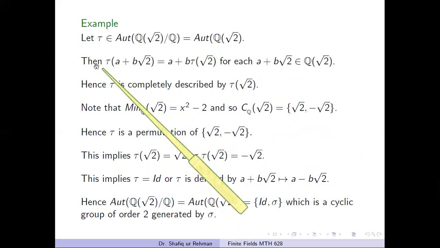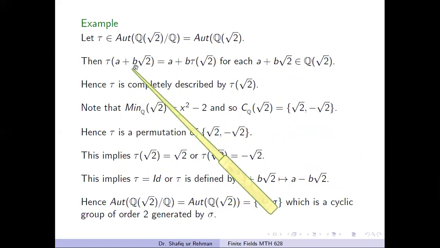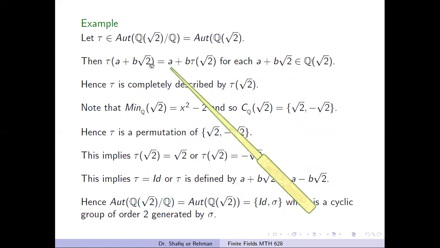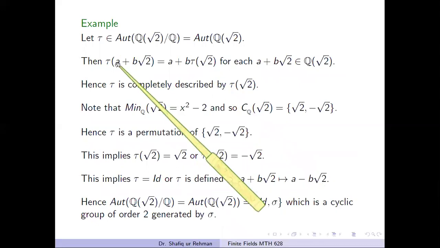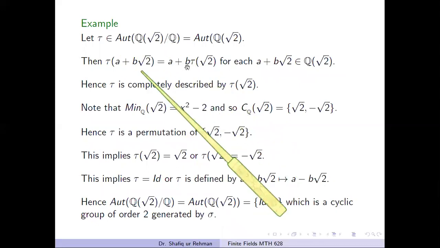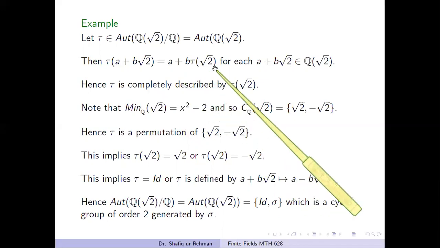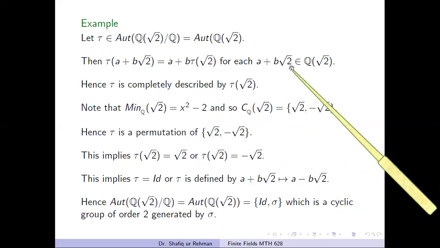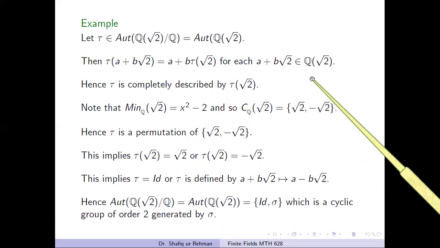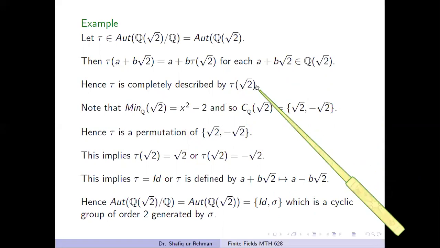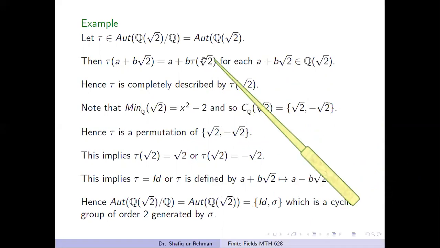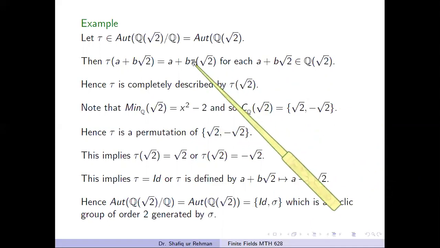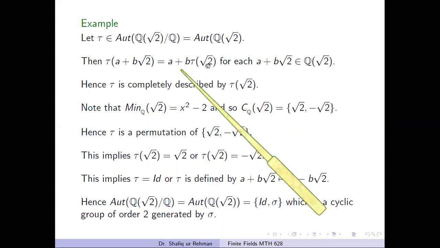Because this is an automorphism, if we apply it on some element a plus b√2, we get tau of a plus tau of b and tau of √2. But this automorphism fixes the elements of Q. Therefore, we get a plus b tau(√2) for all a plus b√2 belonging to this field. From here, we observe that this mapping is completely described by the image of √2. If we know the image of √2, we can define all the automorphisms.